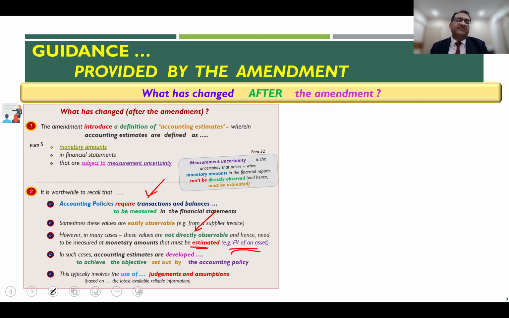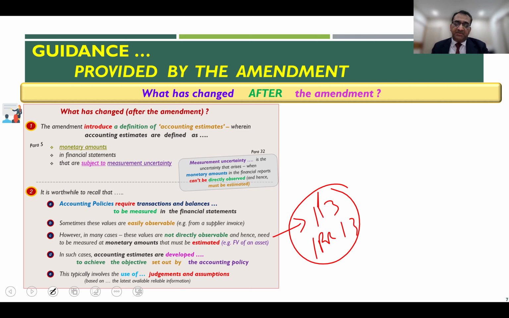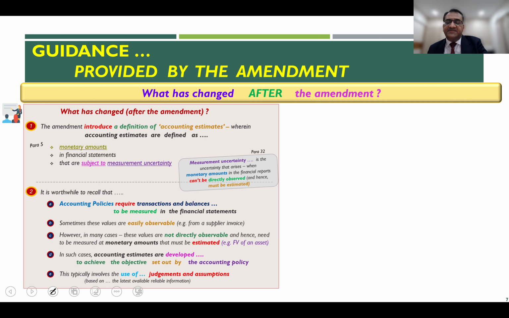under Ind AS and IFRS, you have a lot of circumstances in which the fair value of an asset needs to be either recorded or disclosed. Now, this cannot come directly. This is not directly observable, and therefore it needs to be estimated by using various parameters, for example, by applying the principles given in Ind AS 113 or IFRS 13, which deals with fair value measurement. So in these circumstances, accounting estimates are required to be developed because the numbers are not directly observable.